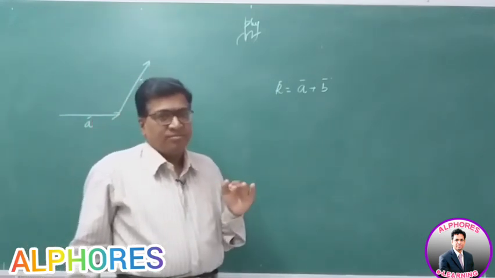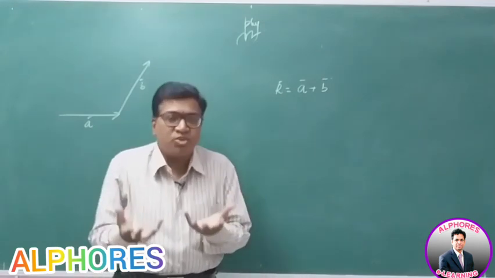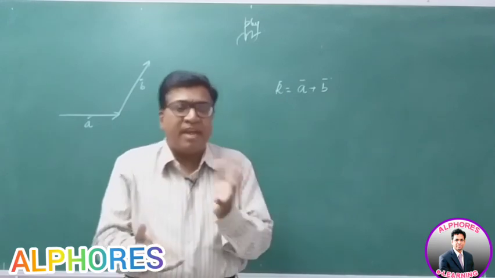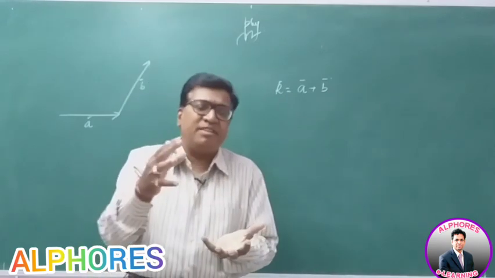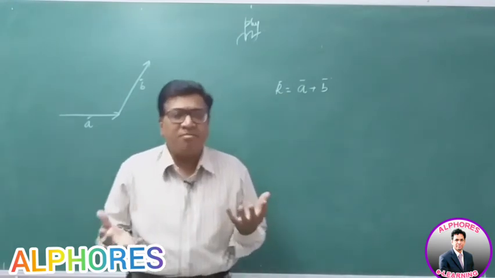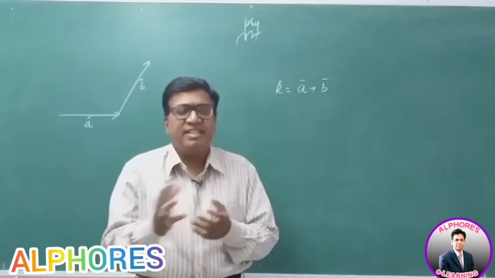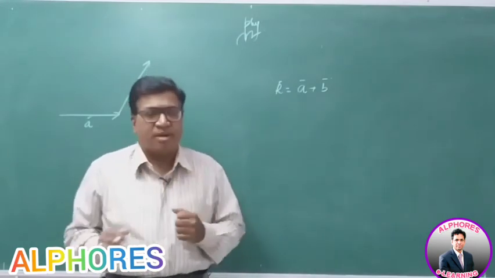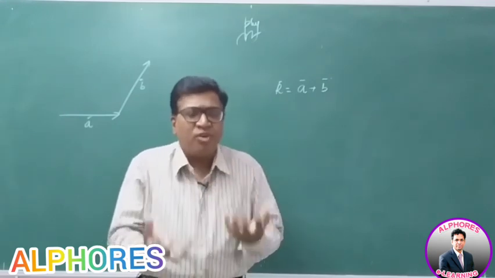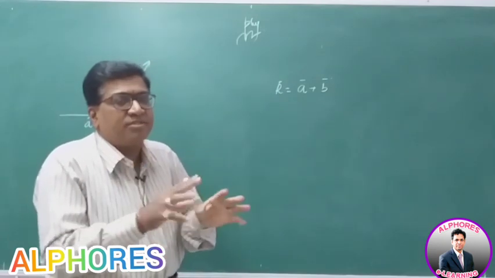What is the commutative law actually? The law of commutation is: if there are two entities A and B, whether A is added to B or B is added to A, combined with B or B combined to A, the result must be the same. Commutation means it is independent of the order of combination. It is independent of the way you combine them. The order does not matter. So the law of commutation explains the independence of the order.